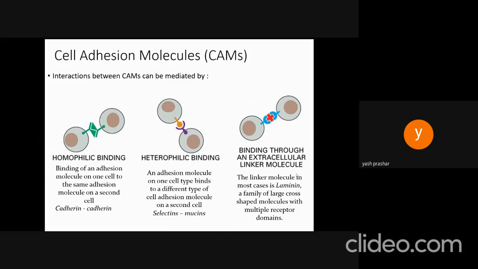Whereas in heterophilic binding, an adhesion molecule on one cell type binds to a different type of adhesion molecule on the second cell. In this, one is selectin and the other is mucin. These are two different cell adhesion molecules. Lastly, we have binding through an extracellular linker molecule. The linker molecule in most cases is laminin, a family of large cross-shaped molecules with multiple receptor domains.